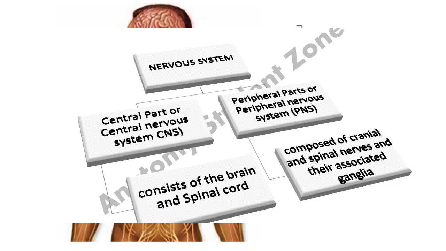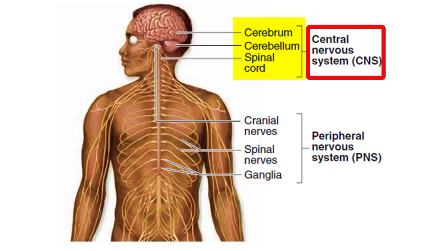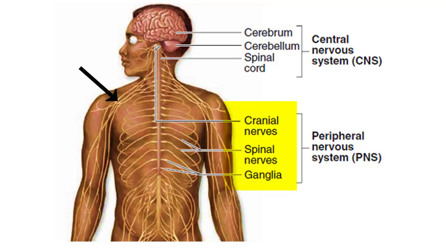In this diagram, the anatomical division of the nervous system is shown. The central nervous system consists of brain and spinal cord. The cerebrum and the cerebellum are actually the part of brain. While the peripheral nervous system is shown in this diagram as thread-like yellow structures, which are the cranial and spinal nerves. Besides that, it also includes the ganglia, as I have already told you.